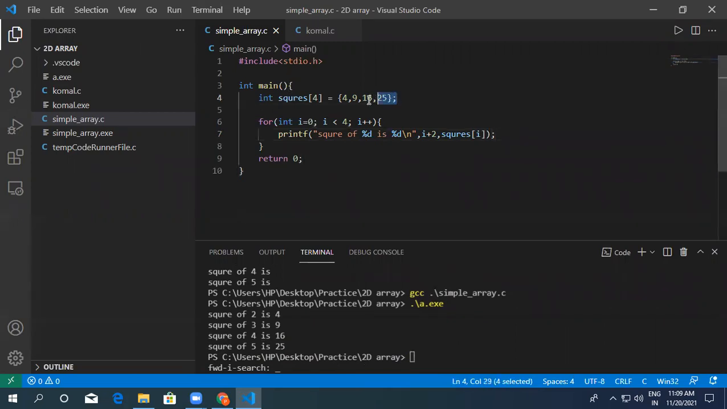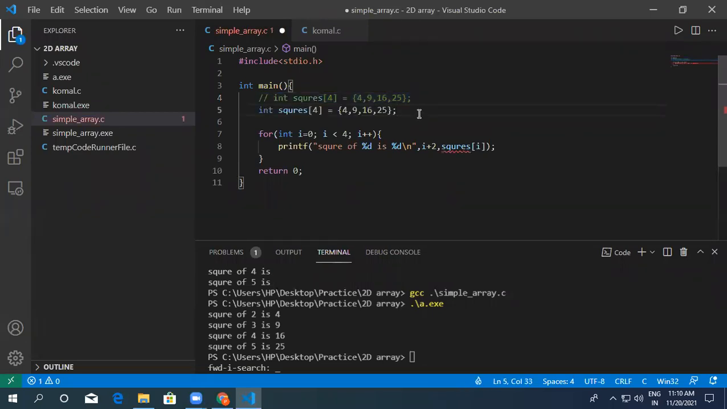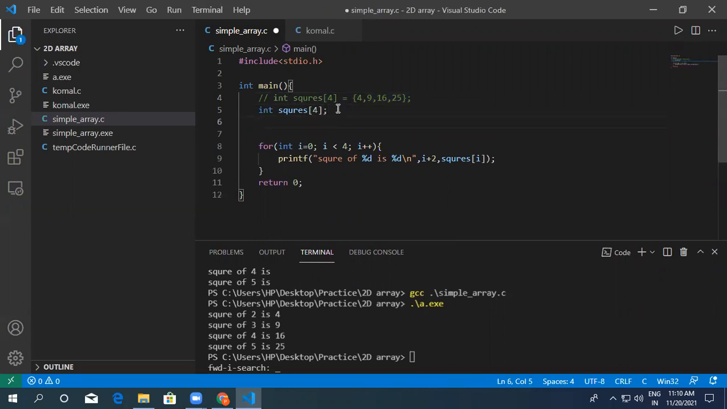Now, I don't want these values to be written like this. I want these values to be given by a for loop. How can I do that? Let me comment this line first. I'm not assigning values. I'm just declaring an array which has 4 elements and the name is squares.